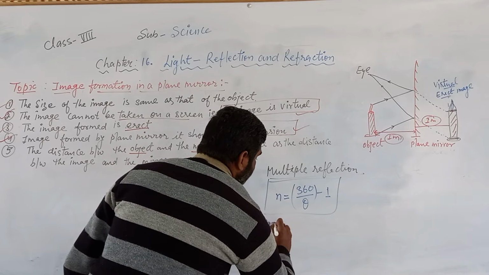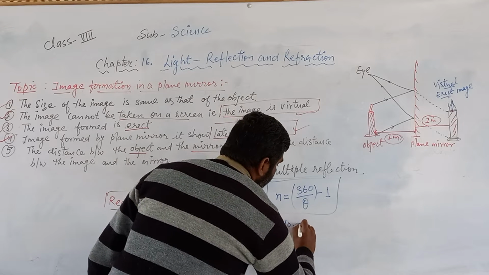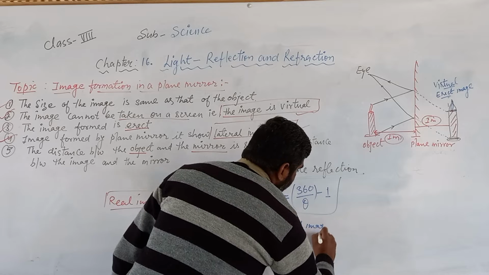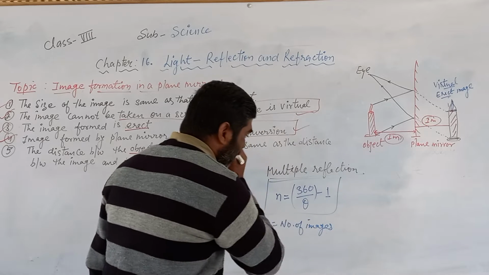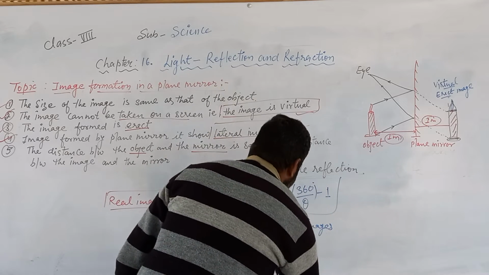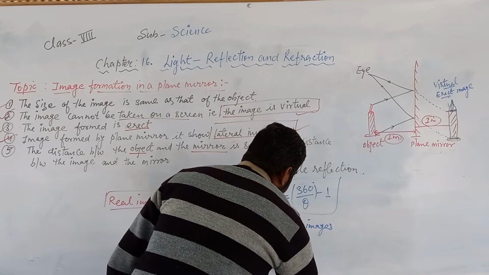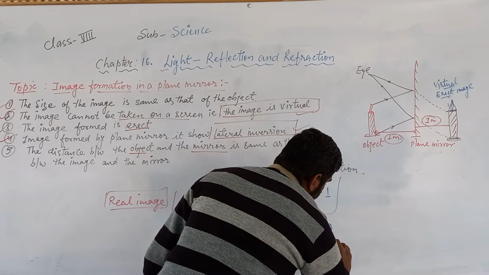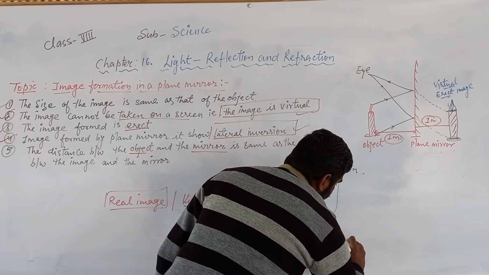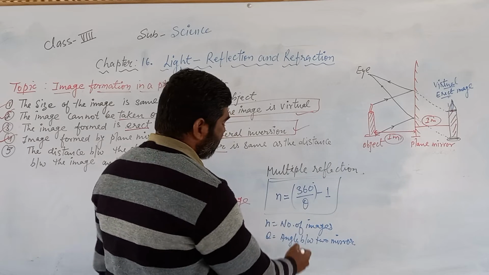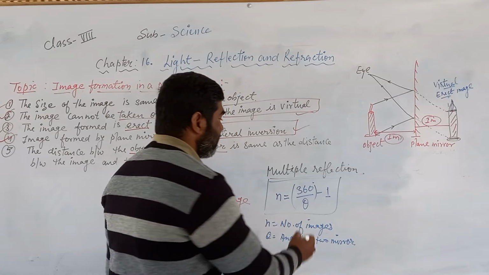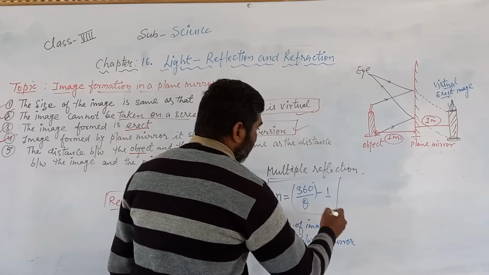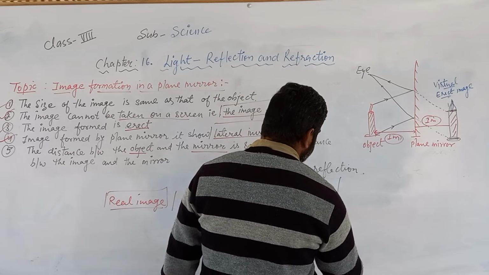Here n is equal to the number of images, and theta is equal to the angle between two mirrors. Now suppose that this theta means what? Theta means angle. Okay, or you can say this angle.